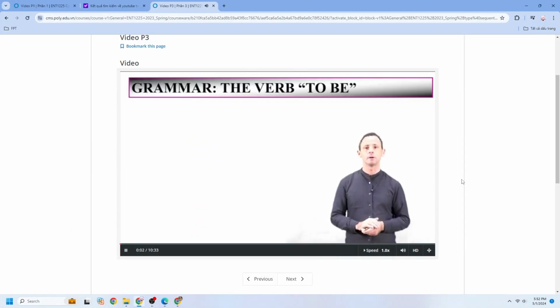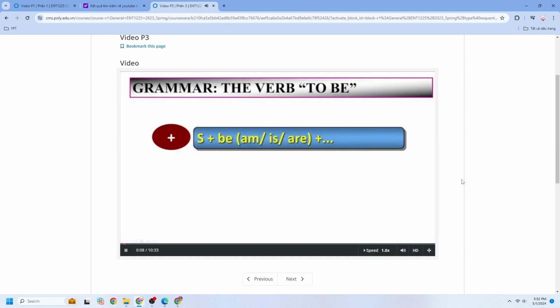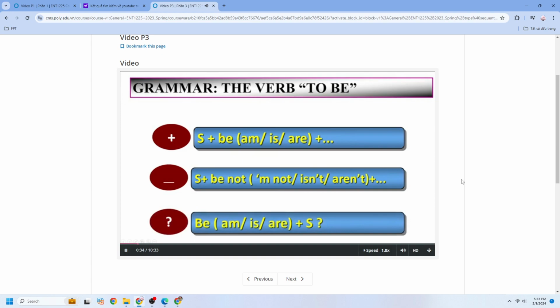Let's practice grammar with the verb to be. Subject plus be: am, is, and are. And for negative statements, subject plus be with not. Example: I'm not, isn't, and aren't. Questions with verb to be using the verb am, is, and are.